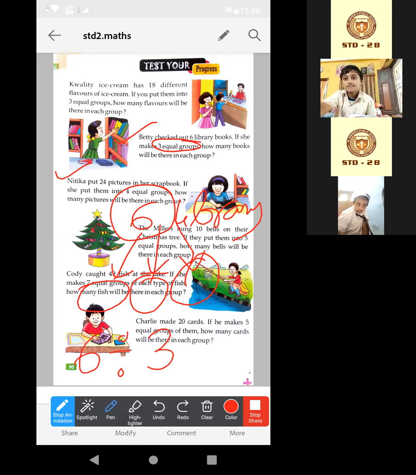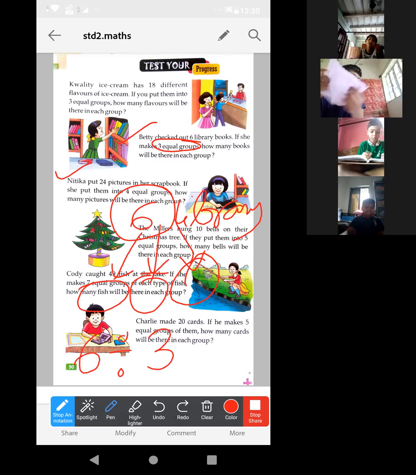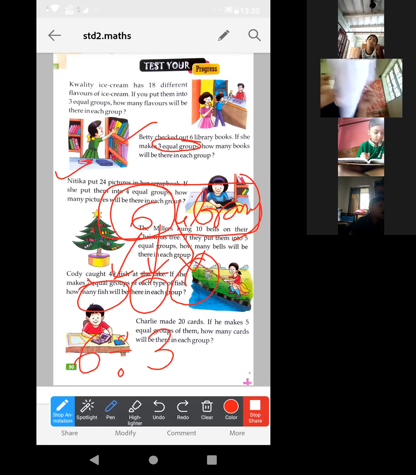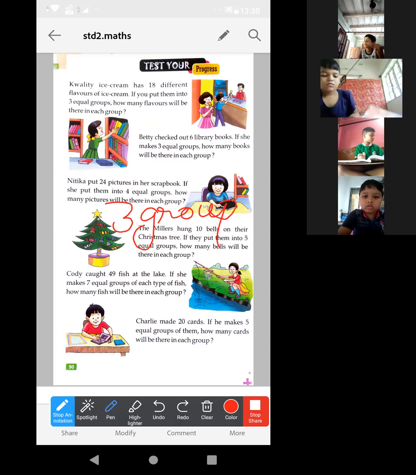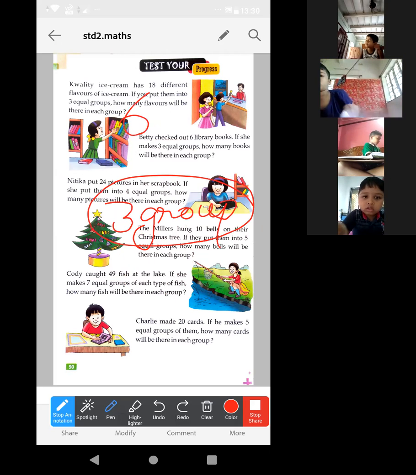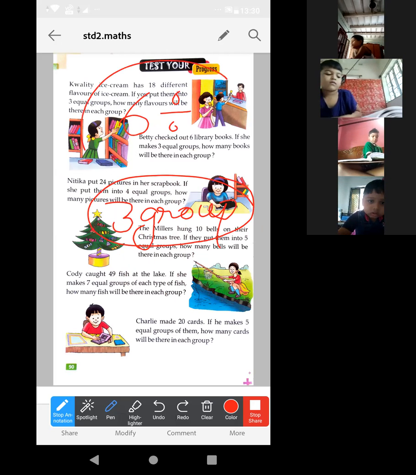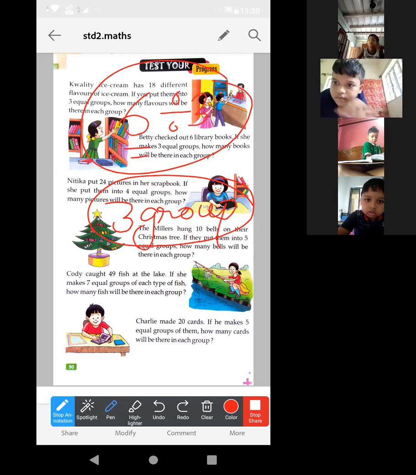Divide the total number of library books by the number of groups. If we divide the total number of books by the total number of groups, then we will get how many books are there in each group.